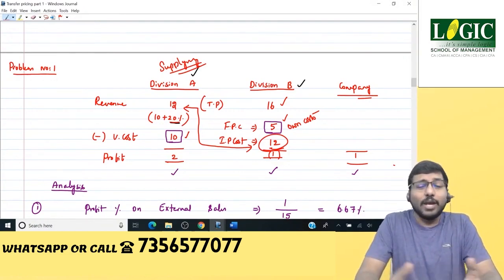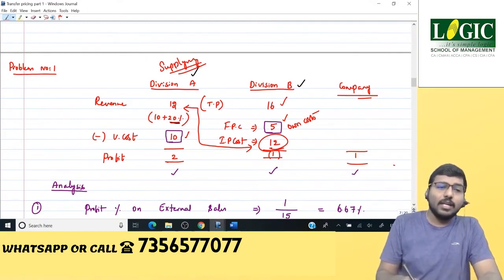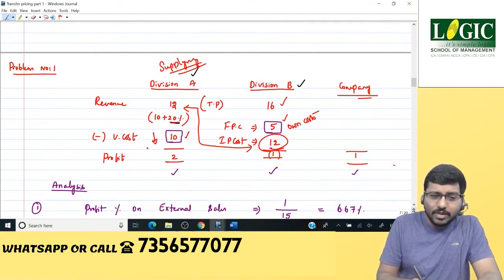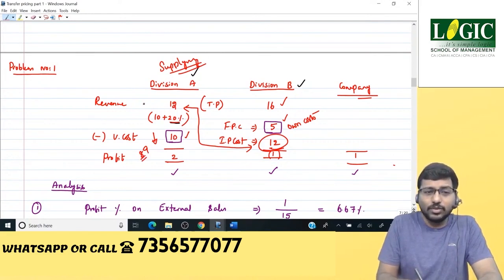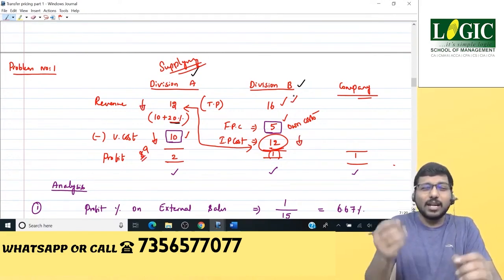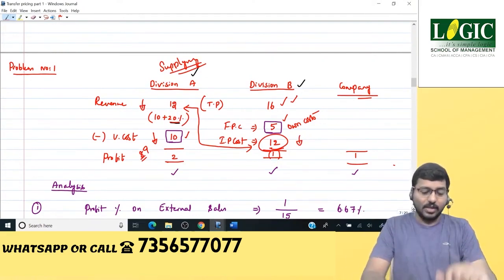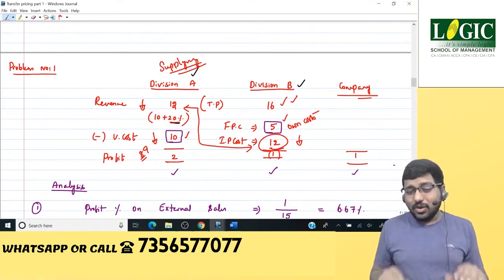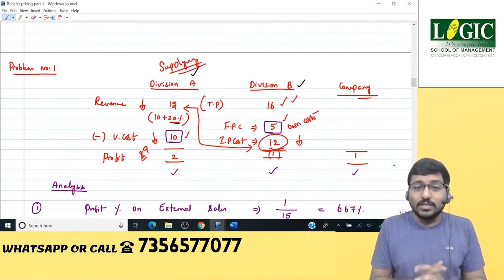Division A, you may ask division A to somehow try to reduce or control its cost. Thereby, if division A can reduce this cost from 10 to, say for example, 8 rupees or 9 rupees, then 8 or 9 rupees plus profit markup will reduce the transfer price, and that will reduce the cost for division B, and thereby at least division B may make some profit. Okay. And last but not least, we have seen an important point where the company may advise the receiving division,